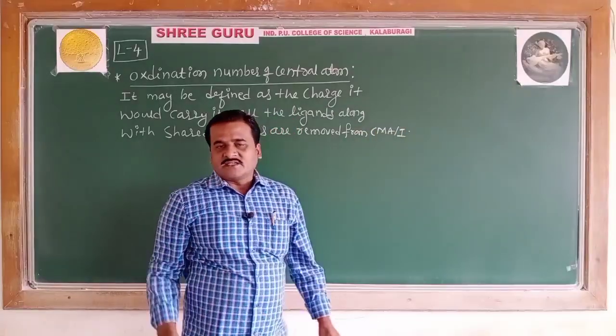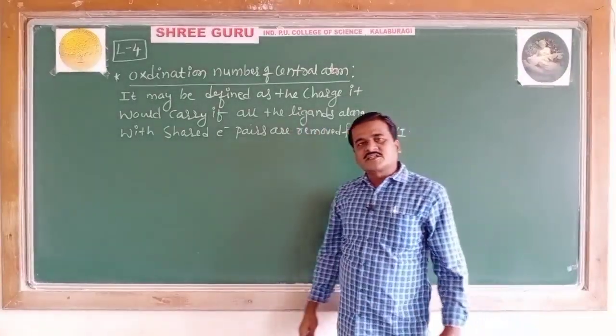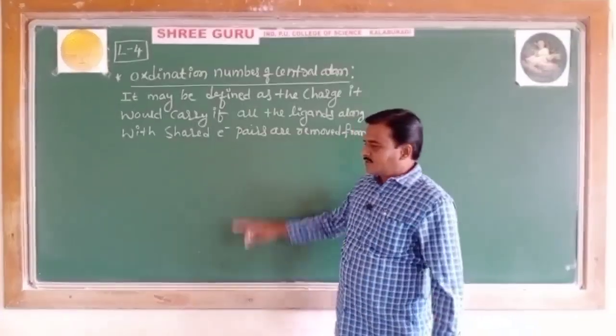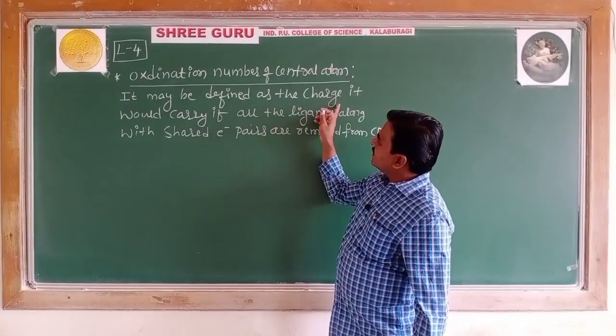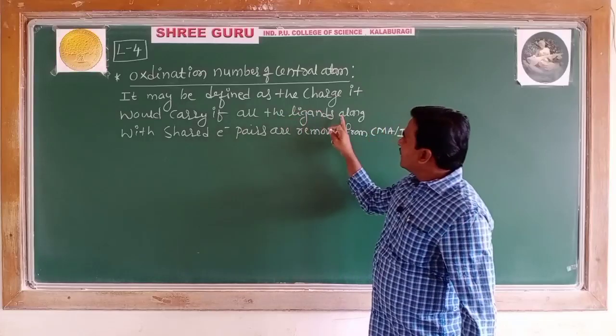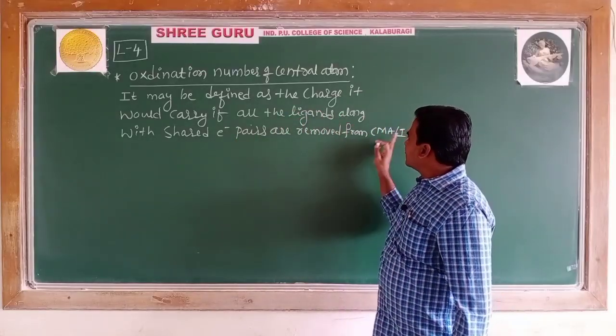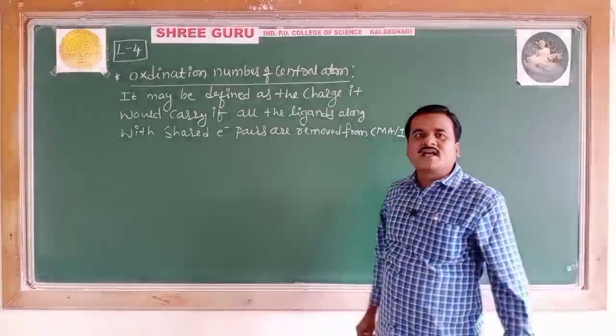This completes the definition of oxidation number. What is oxidation number? It is the charge the central metal atom would carry if all the ligands along with the shared electron pairs are removed from the central metal atom or ion.